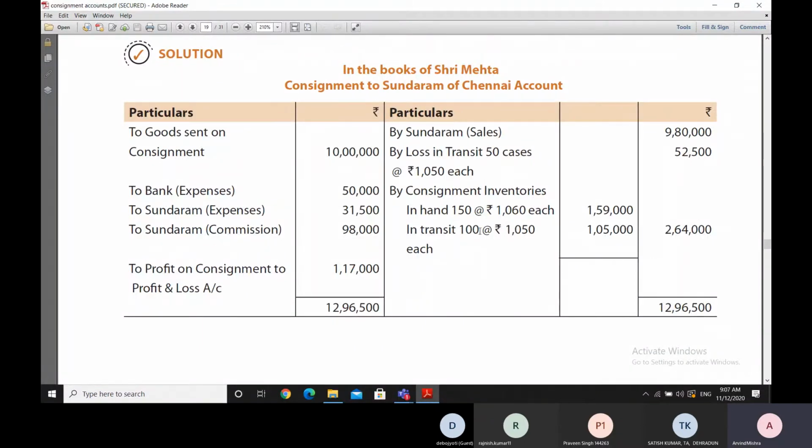In respect of those cases which are still in transit, they will be valued at the rate at which the loss in transit has been valued, because only the consignor's expenses will be added here. However, in case of the inventories which are in hand, all those expenses incurred by the consignee to bring the consignment to the location and condition of the consignee are also supposed to be added.